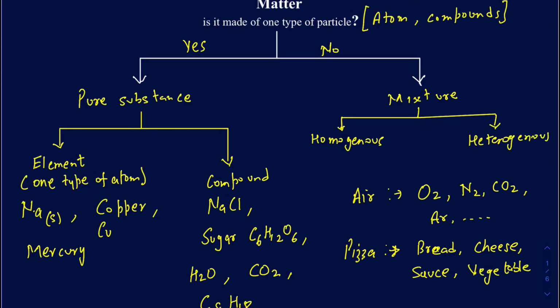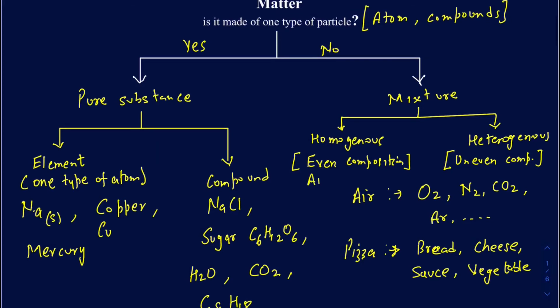Okay, so I can go and write down for the homogeneous, that's an even composition of the material, or even distribution, I can say. And in heterogeneous, you will have uneven distribution or composition of the material in there. So obviously air in this particular case is an example of homogeneous, and pizza will be an example of the heterogeneous mixture there.